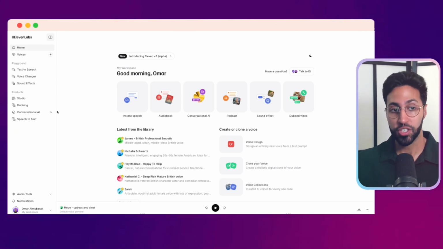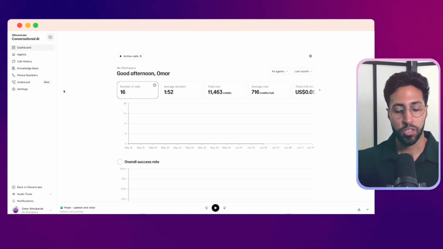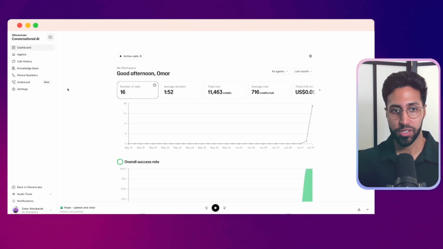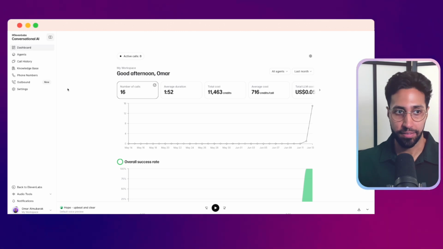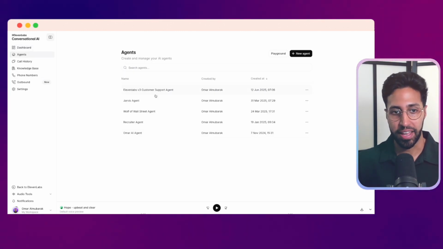And a very powerful feature they have that we're going to be using is called conversational AI. So this is basically AI voice agents, and it's really easy to set up with ElevenLabs. So I clicked conversational AI. I'm going to go to agents here. Here I have a few set up.